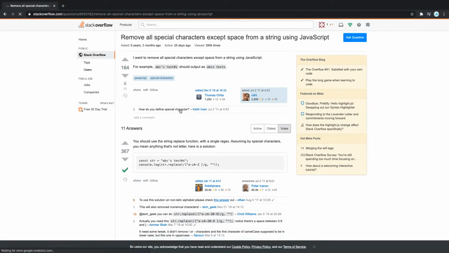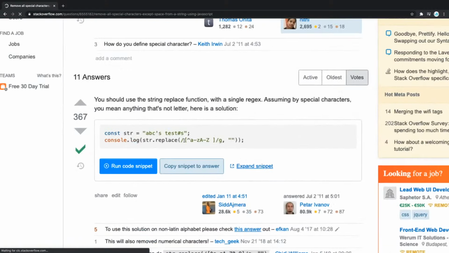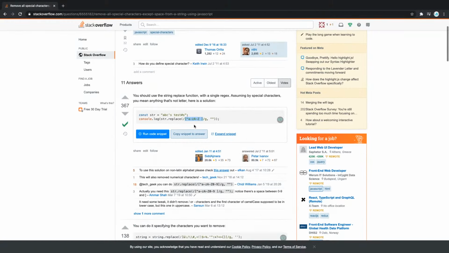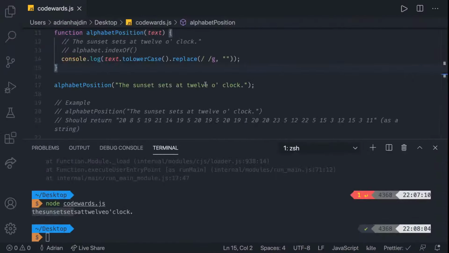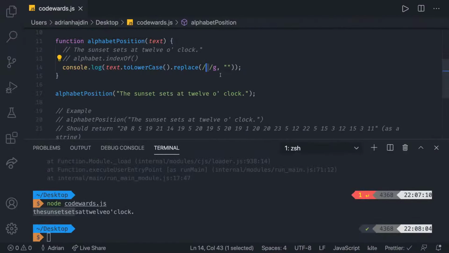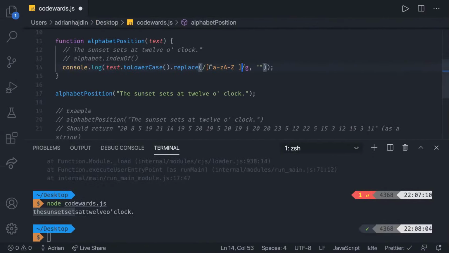But I'm going to show you an amazing tool right now, which I'm actually part of. I want to help you use that. So in here, we say string.replace, and it basically says take all the characters that are alphabetical characters. We can do that. Let's do that right now. So I'm going to take this regular expression and simply, instead of empty, I'm going to paste that. So it's going to say keep all the things that are alphabetical. But I don't think, yeah, this is going to do it. Or sorry, that are not.